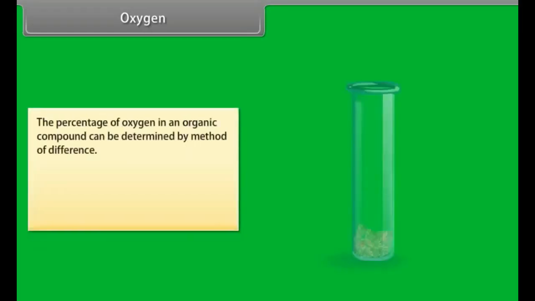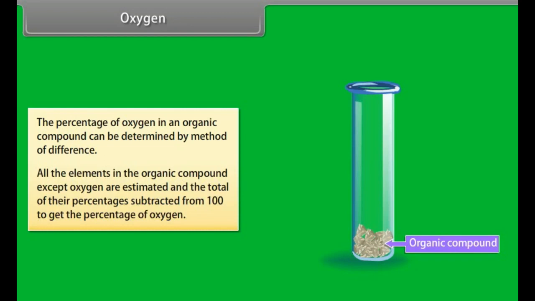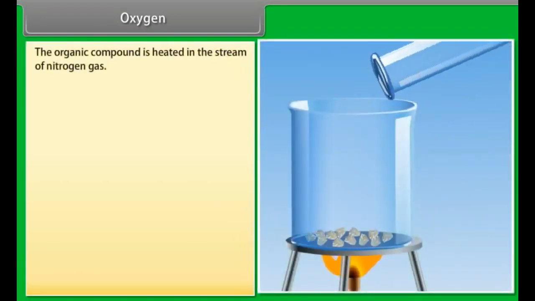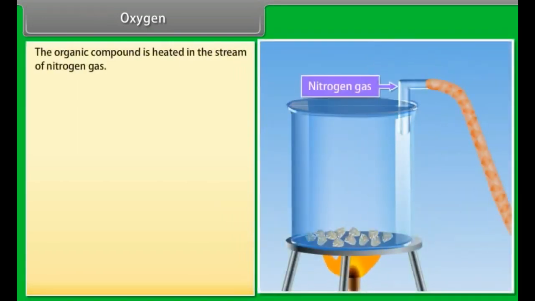Oxygen: the percentage of oxygen in an organic compound can be determined by the method of difference. All the elements in the organic compound except oxygen are estimated and the total of their percentages is subtracted from 100 to get the percentage of oxygen. The organic compound is heated in a stream of nitrogen gas.